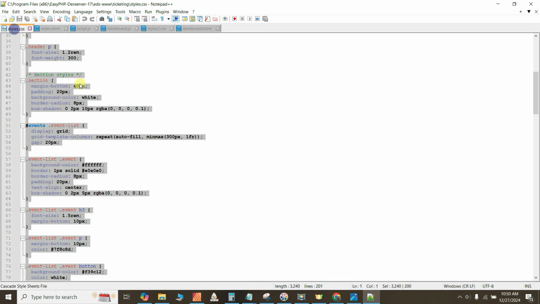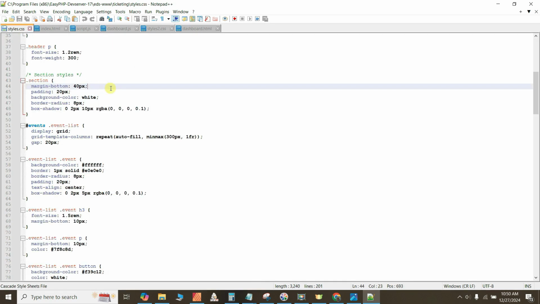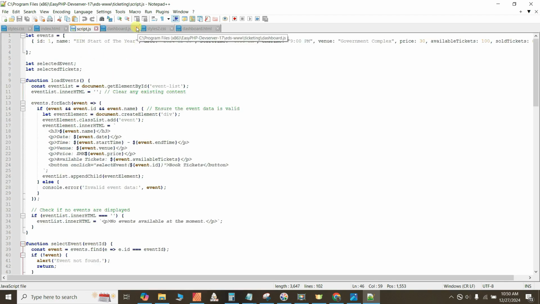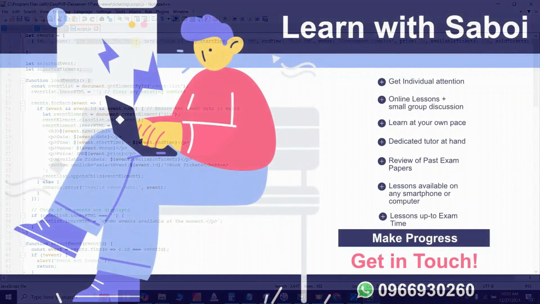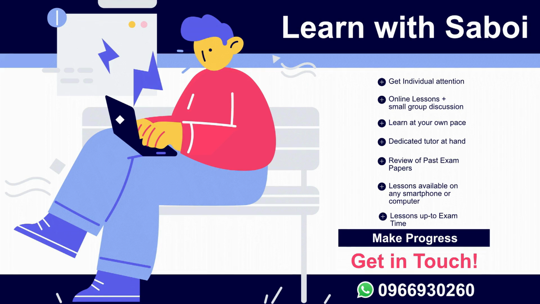Then there's cascading style sheets, which talks about how the design looks. And then there's the JavaScript. Let me just close these others, because I don't need them in this particular case. There's this JavaScript file. So the events are here. This is where the information about the event is put. And remember, it said the Zim start of the year. All right, there it is. So let's say Zim start of the year party.